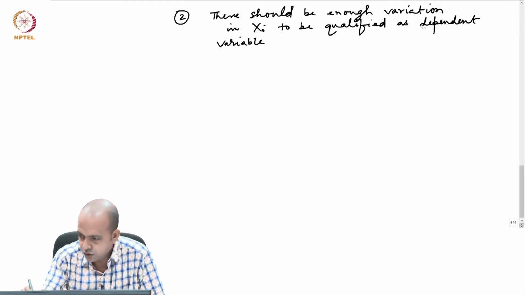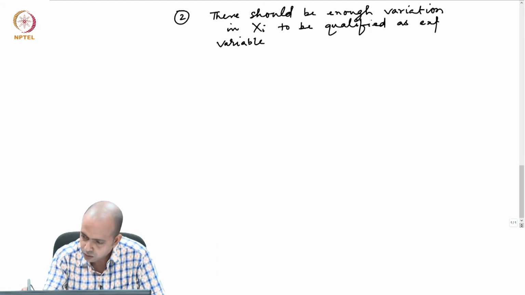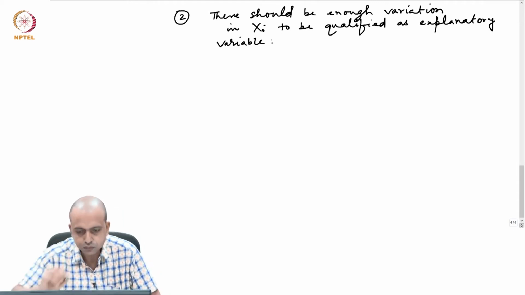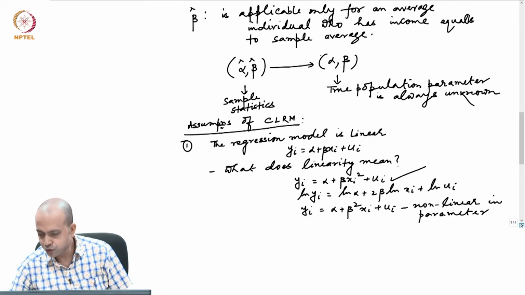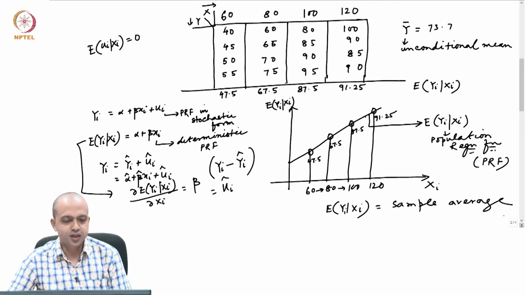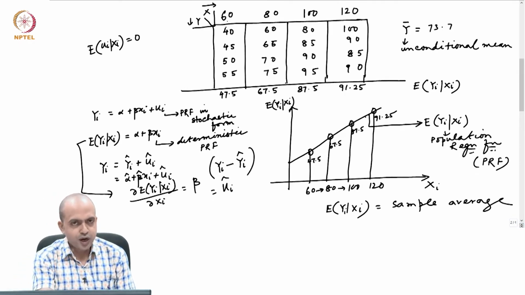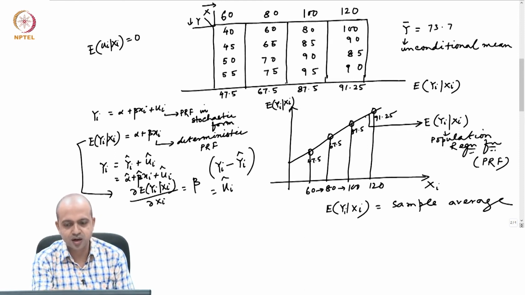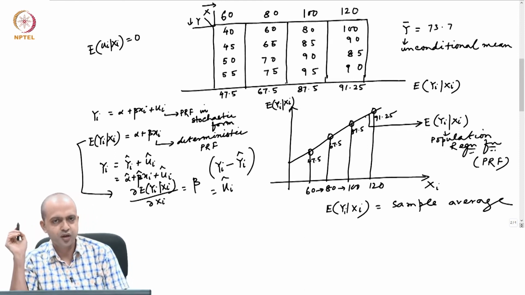Sorry, qualified as explanatory variable. For example, take this sample. Look at the income level of several groups of families: it is 60, 80, 100 and 120.